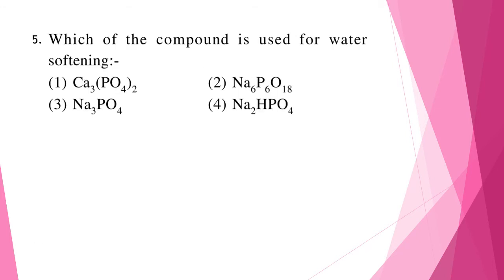Question 5. Which of the compound is used for water softening? So the correct answer is option 2, that is Na6P6O18.